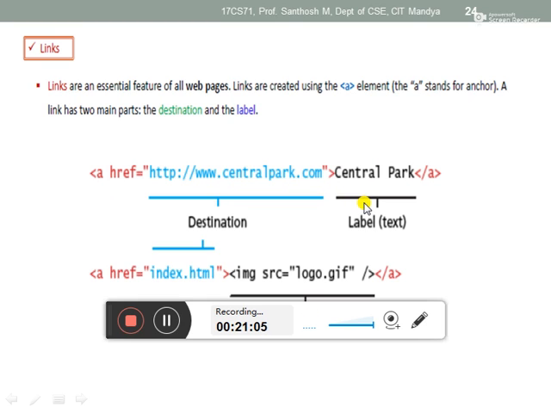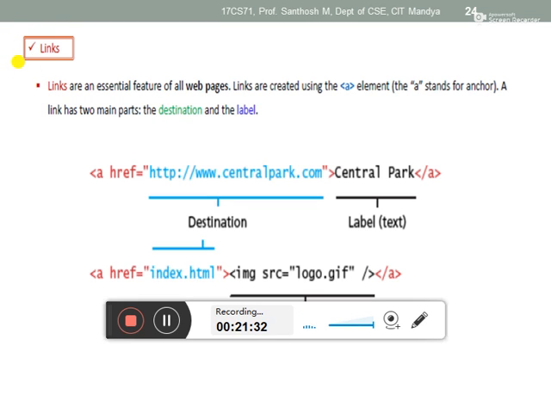So inside a, now we are making a link for referencing another web page, so that web page link we have to represent. For referencing that link, we use href. Href means hyperreference.